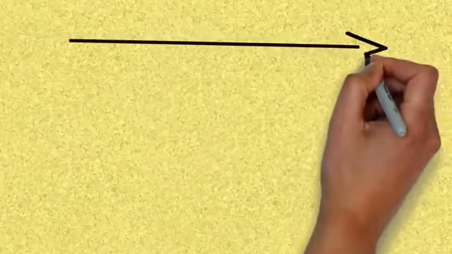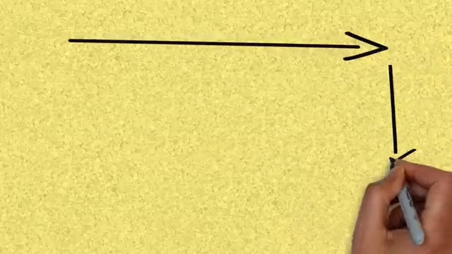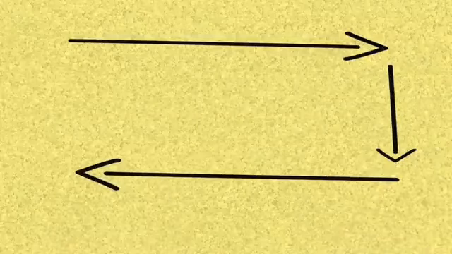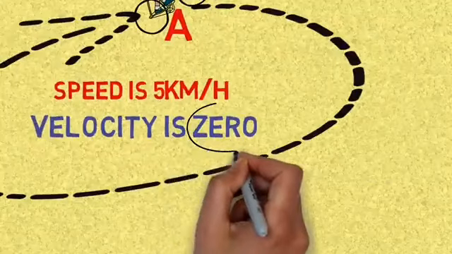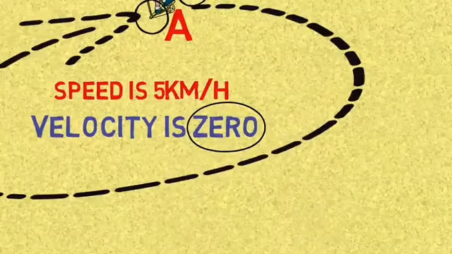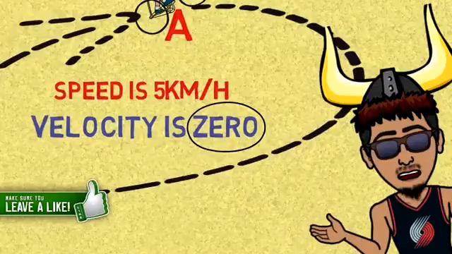Even if you were to walk 4 meters this way, 2 meters this way, 4 meters this way, and then 2 meters up here, then your velocity, or average velocity, is 0 kilometers per hour. The difference between the two is like the difference between distance and displacement basically. If you're not sure about that one, comment below and I will make a very quick video like this.